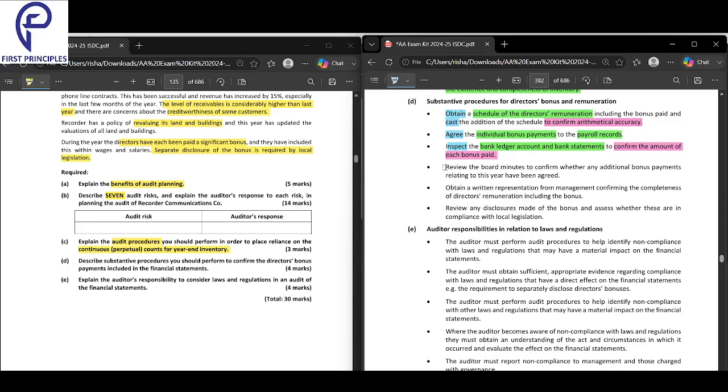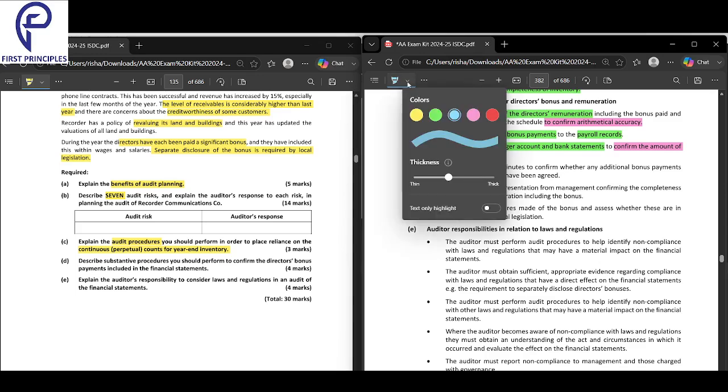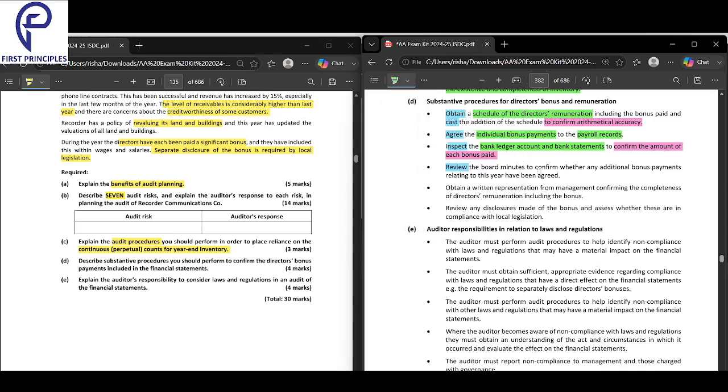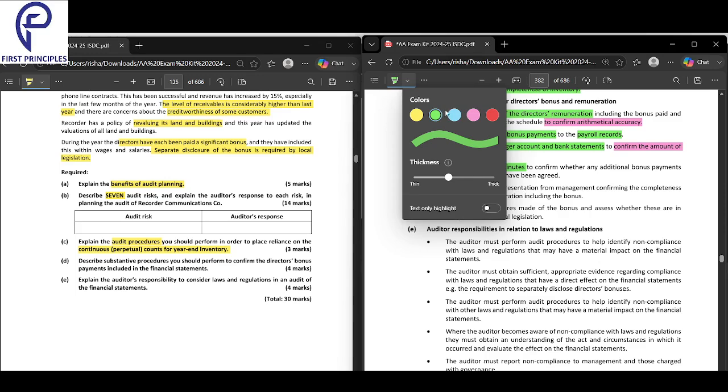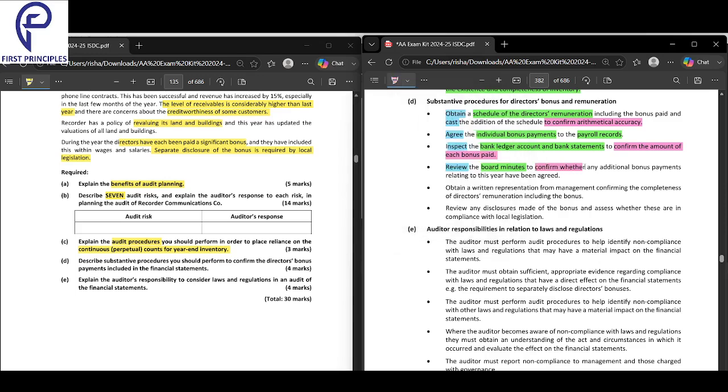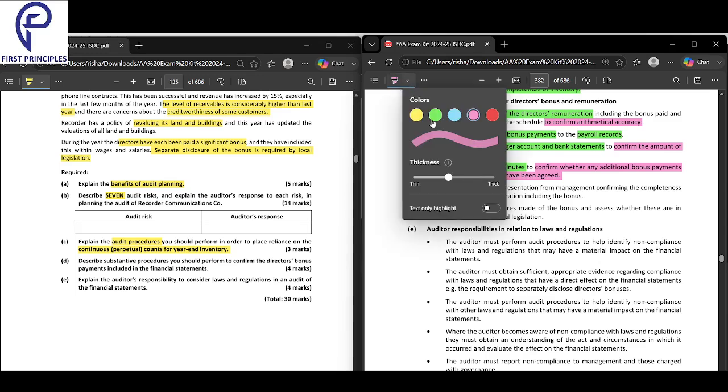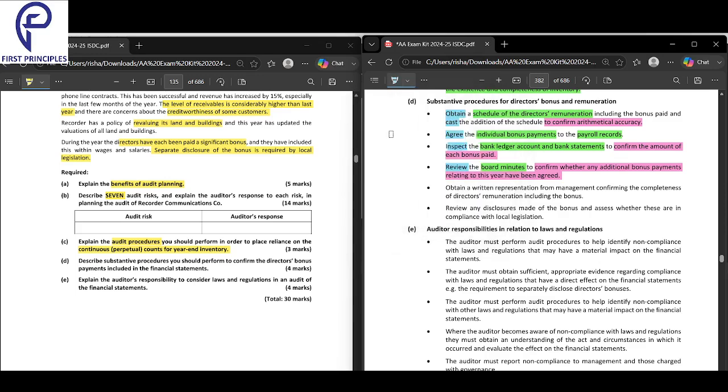Next, review. What are we reviewing? The board minutes. Why are we reviewing them? To confirm whether any additional payments relating to the year have been agreed.